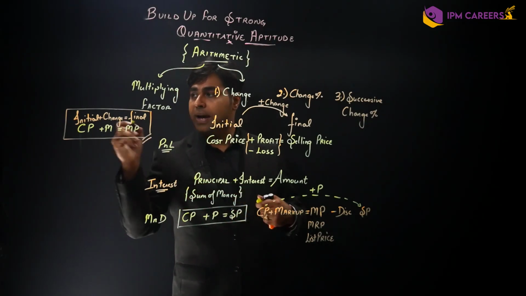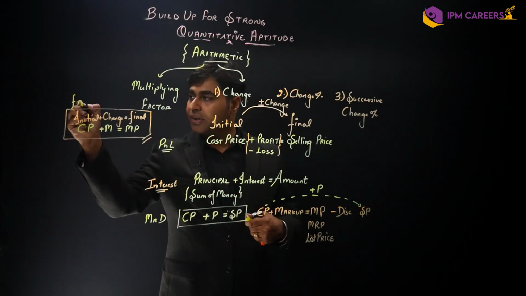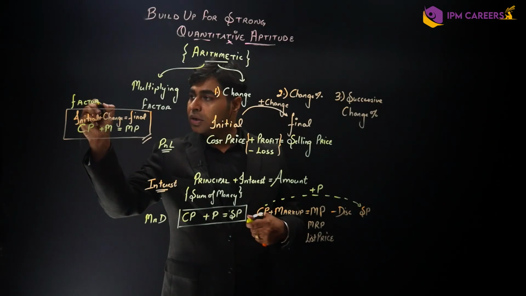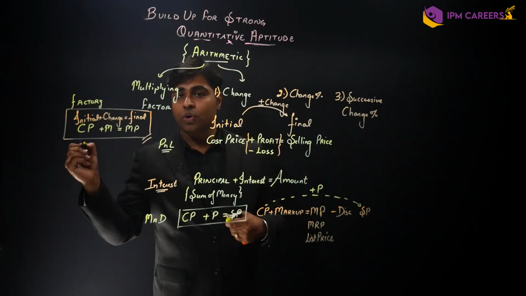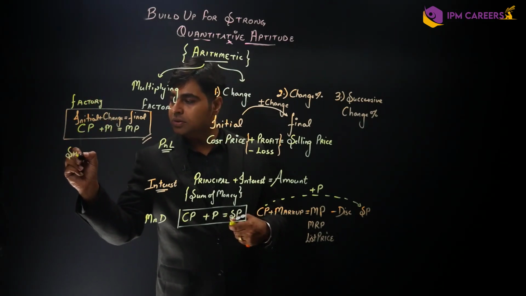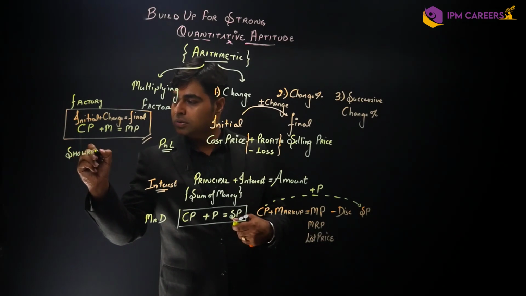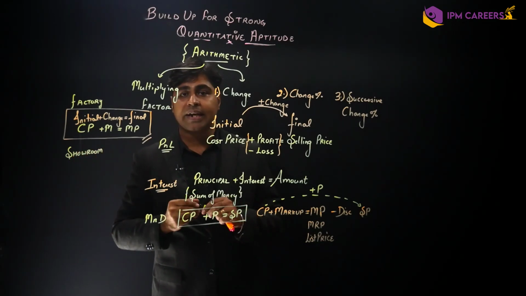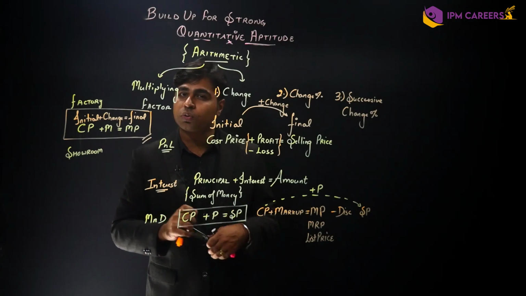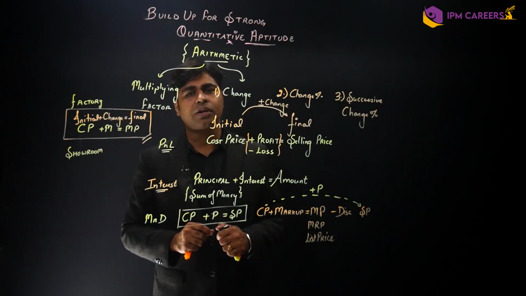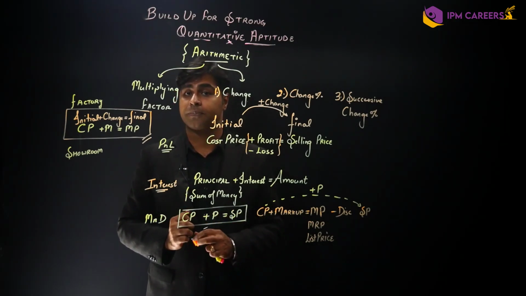Once this is happening in the factory, now, when the same item goes into the showrooms, what happens in the showroom? Do the customers get to know what is the cost price of that item? Never, right?